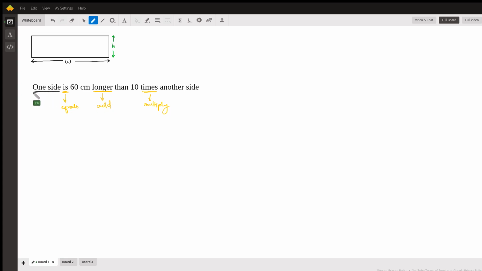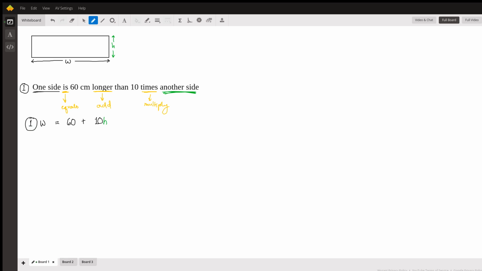So let's translate from English to algebra. One side, let's just use W. One side is 60 centimeters longer, so that means we have to add 60. 10 times, so we're going to multiply 10 times another side. Another side is H, so 10 times H. So, from information number 1, this is our equation number 1.